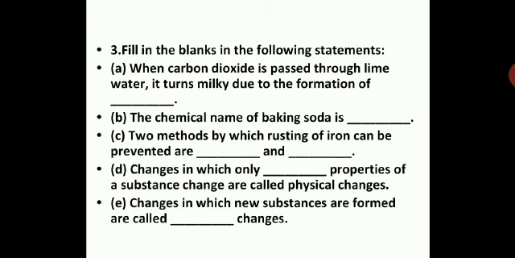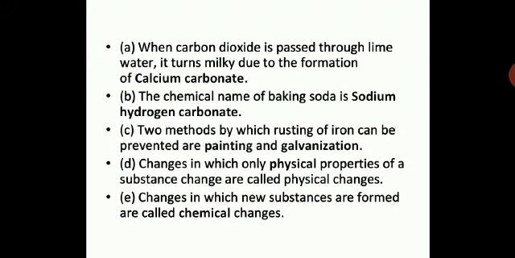Fourth one, changes in which only dash properties of a substance change are called physical changes. This is very simple. Any guesses there? Changes in physical properties. Okay, so the changes in which only physical properties of a substance change are called physical changes. Is it quite clear, children?